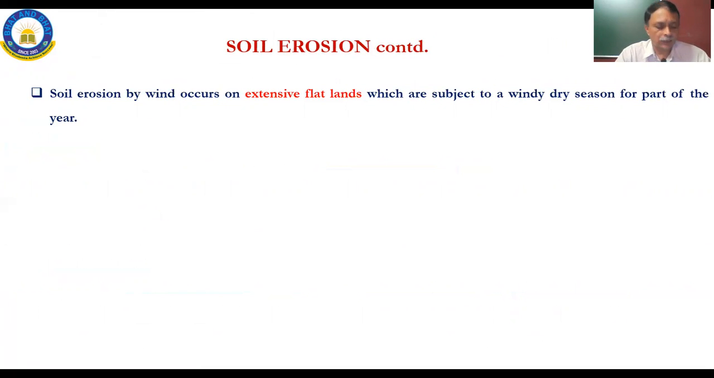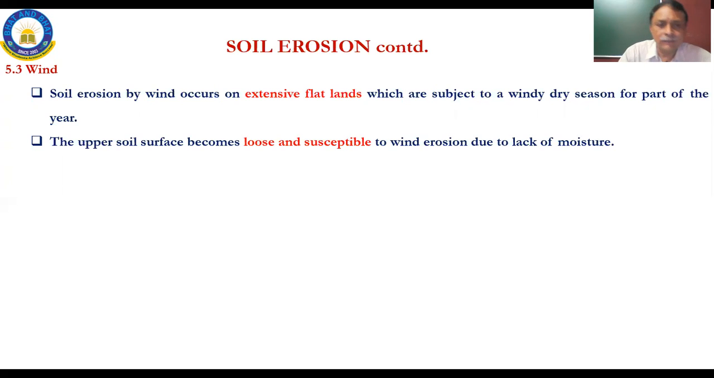This is soil erosion by wind. This occurs on extensive flat lands which are subject to a windy dry season for part of the year. A lot of this kind of thing happens actually in Rajasthan, where the desert soil is absolutely dry, there is no moisture, and because it is totally dry, slight wind will take away the topsoil. So this is erosion by wind.